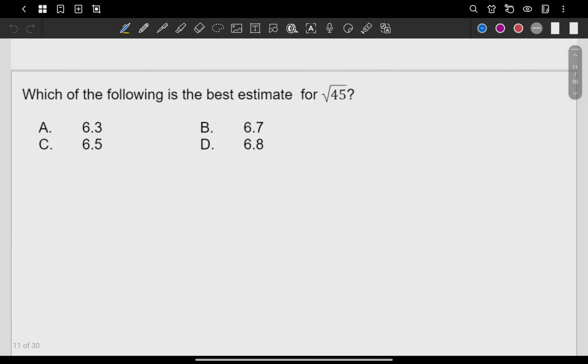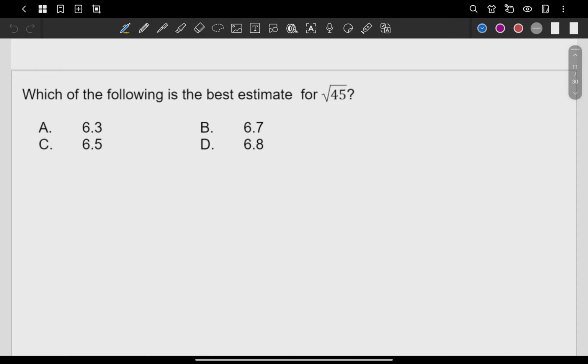Which of the following is the best estimate for the square root of 45? Okay, let's grab the opportunity that we have here choices. We have multiple choice. So how do you now estimate the square root of 45? Because 45 is actually not a perfect square.